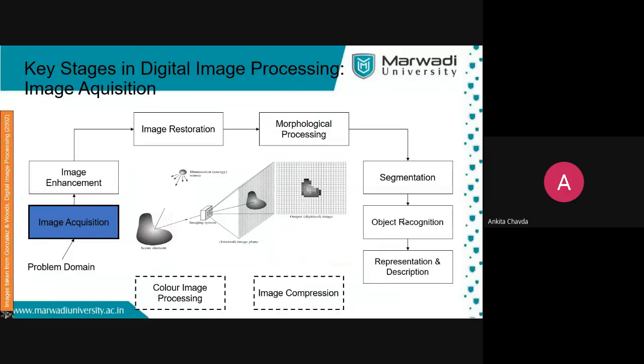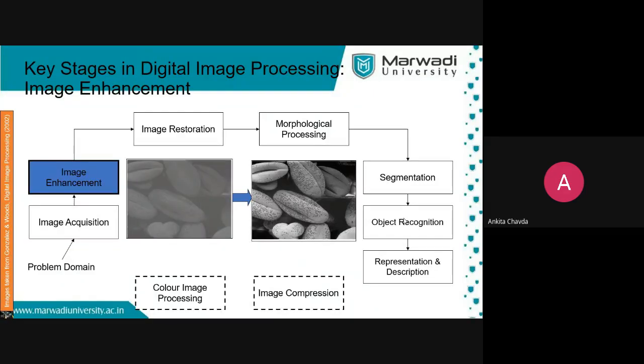Then the next one is image enhancement. Image enhancement means you have the picture and you are improving its quality, without applying any filters or anything. You are just enhancing the histogram of the image or setting the brightness level.